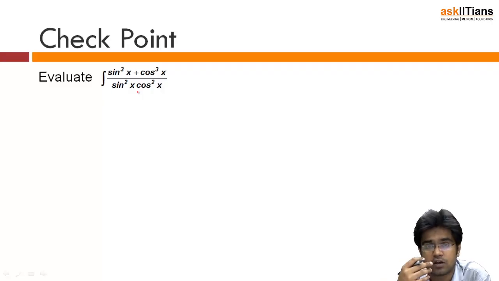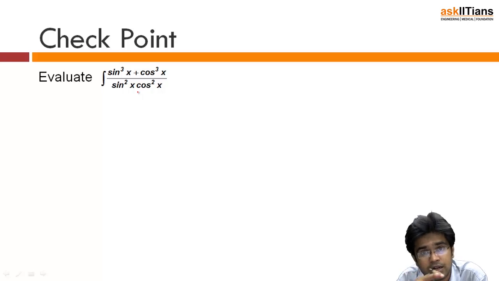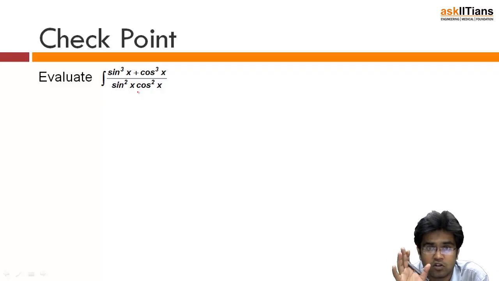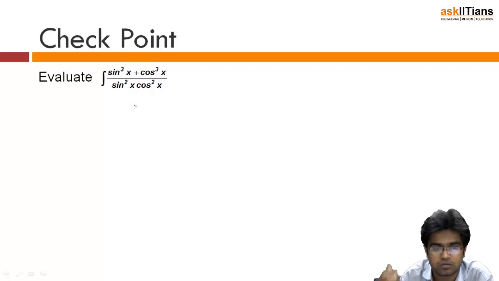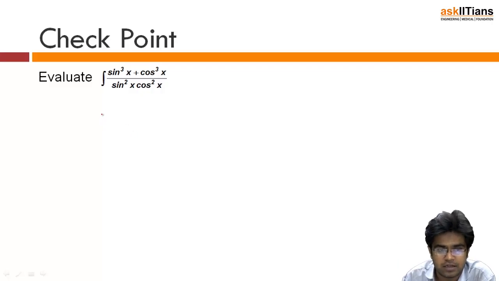But suppose there would have been a log x in the options, then I know that there has to be a 1 upon x forming somewhere and we need to integrate. So always look at the options as well. They will give you a lot of hint. If there are no options, try to concentrate on the question. Integration is such a thing that you need to think one step ahead. So what I am thinking is that if I do the partial fraction, is there any form forming? That means I am thinking one step ahead. That's what you need to do. Look how I can simplify this.